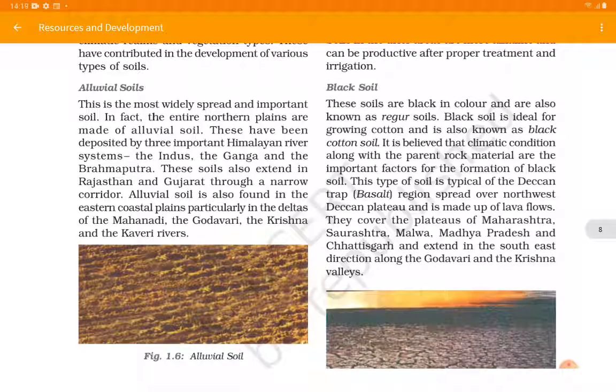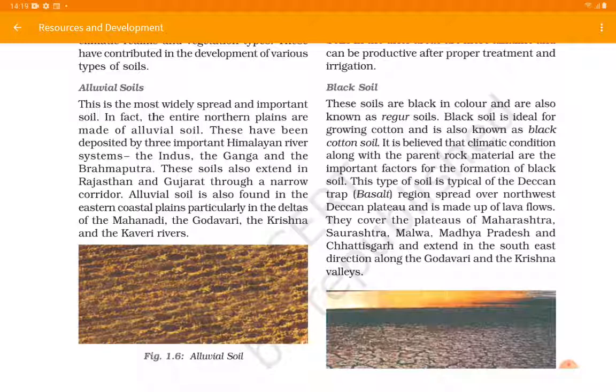Now let's see what is black soil. So these soils are black in color and are also known as regur soils. Now this is a very important 1-mark question. Black soil is ideal for growing cotton and is known as black cotton soil. So that's the one main crop that grows in black soil, which is cotton. That's why we often refer to it as black cotton soil.